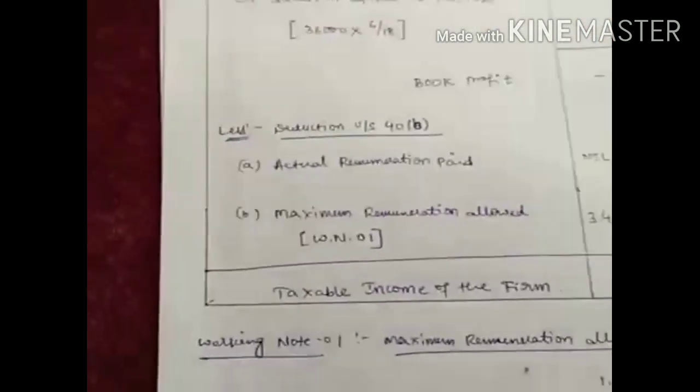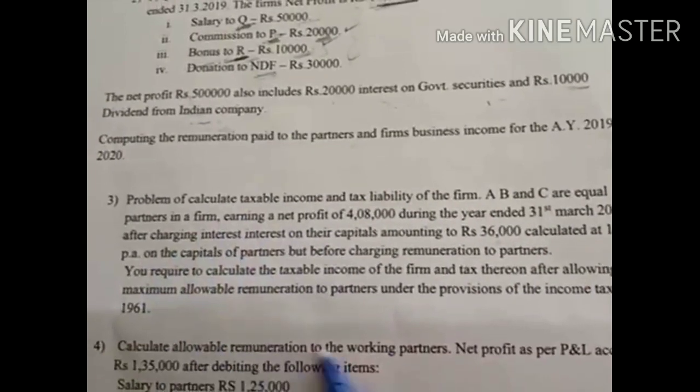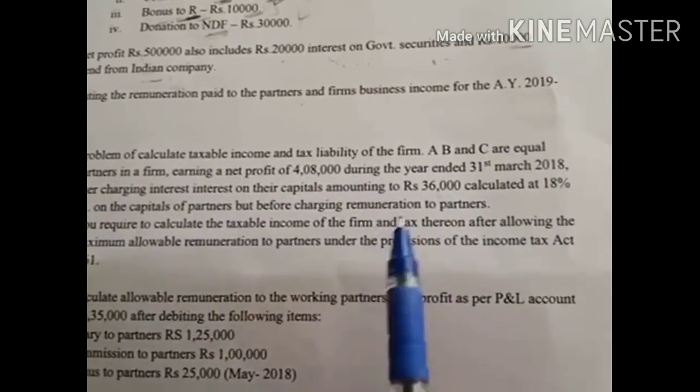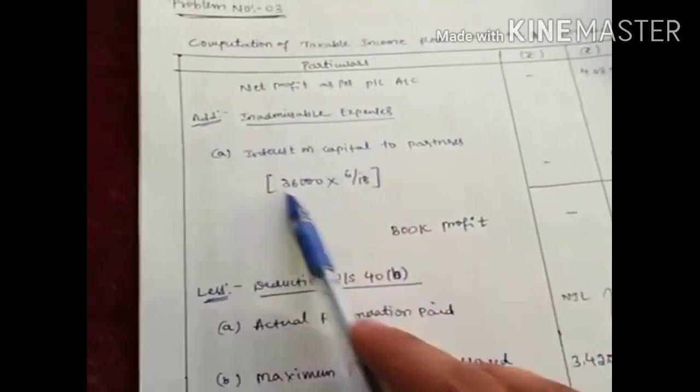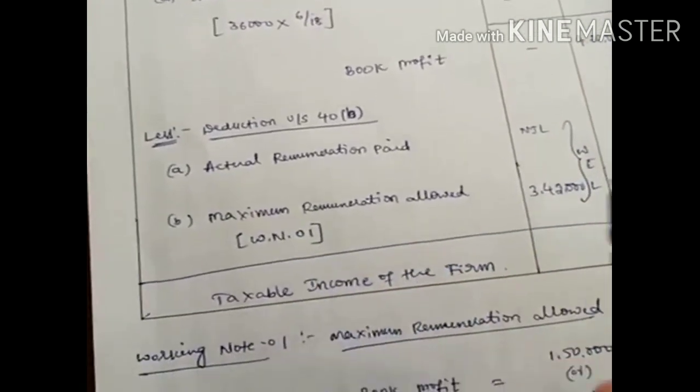On this we have to deduct the deduction under section 40(b). Here they have not provided any information on whether all are working partners or not. We assume that all are working partners, so whatever remuneration they are paying, we can claim as deduction. The actual remuneration paid is not given in the problem data, so write it as nil, and the maximum remuneration allowed as per working note 1.